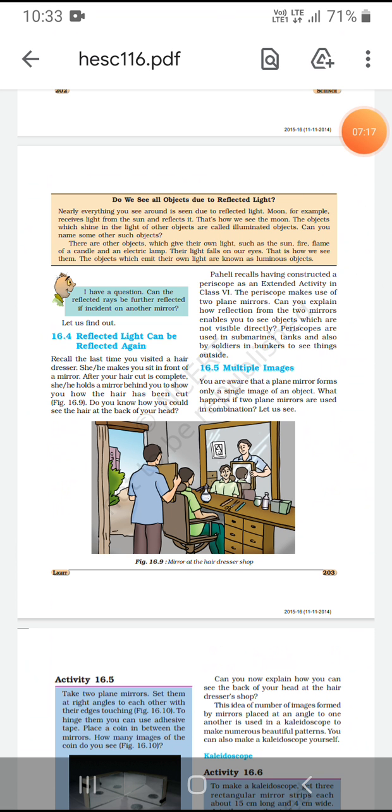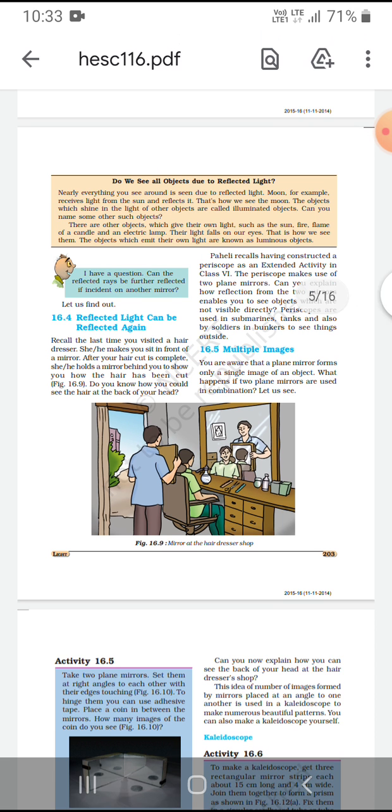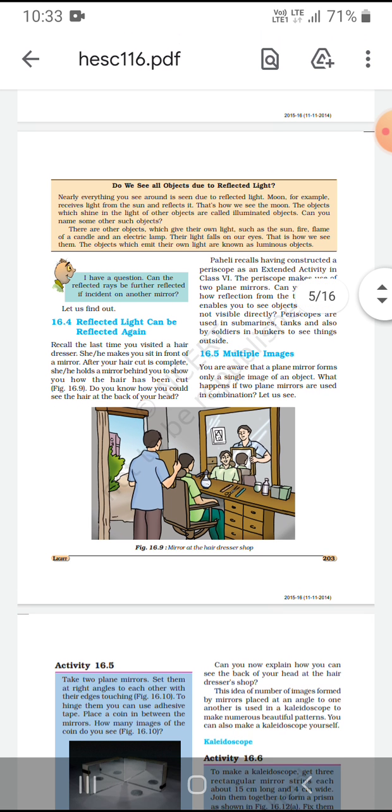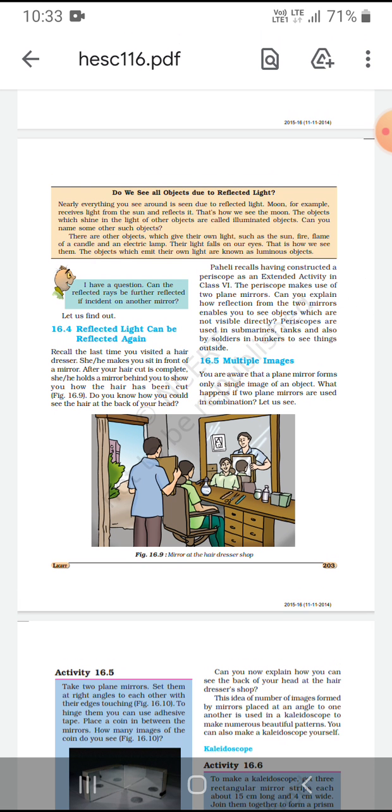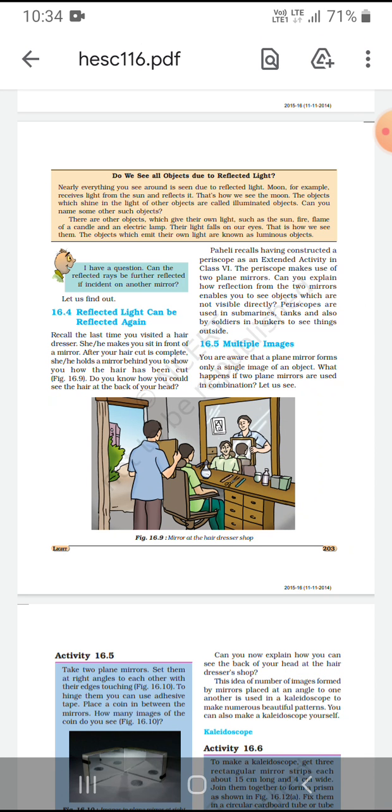Next is that reflected light can be reflected again. As you know, reflected light can reflect again. How? When you go to a barber shop, they make you sit in front of a mirror, and your image is reflected. After your haircut is completed, the barber holds a mirror behind you to show you how the hair has been cut at the back. It is reflected again in the mirror in front of you.